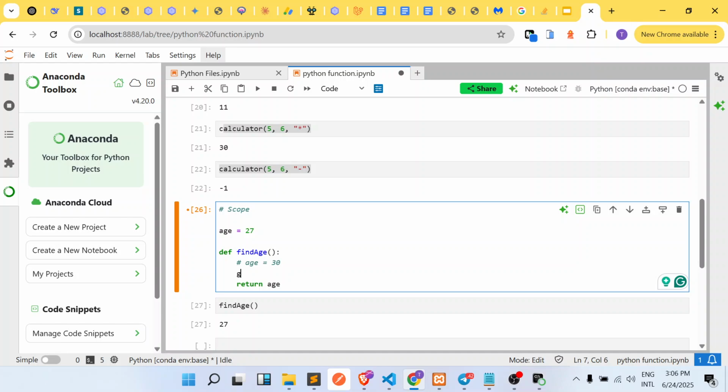There's a keyword called global that Python reserves for us. So you can now say global age. This global age right here is now pointing to this particular age. Using that, you can be sure that the age inside your function is going to be referencing this particular variable.